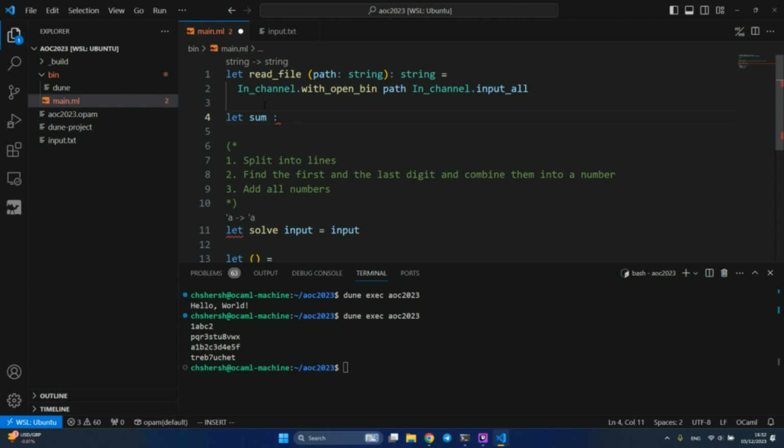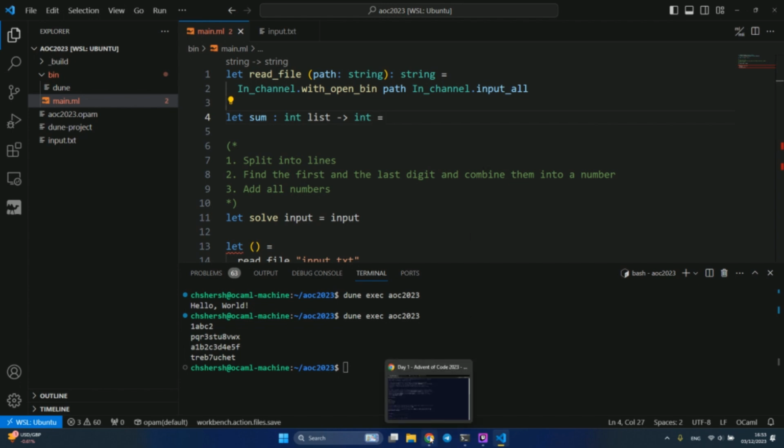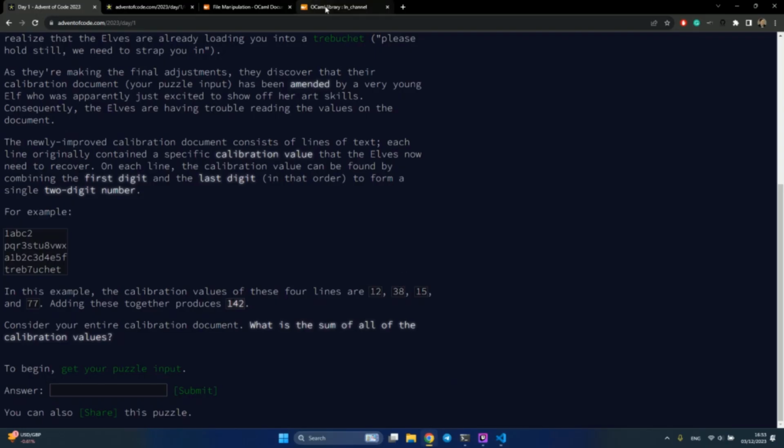It might not be the most efficient, but should be enough in our case. So our sum function will take a list of integers and will return a single integer, the sum of all integers. So I'll write this as this. It's a list parameterized by integer, and it returns a single int. There is no standard function to find the sum of all elements in the list in OCaml, but fortunately we can write it on our own.